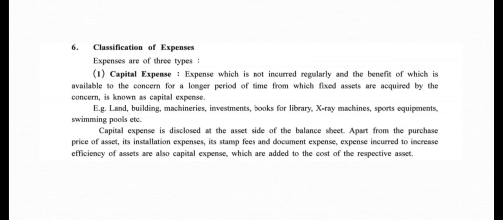Capital expense is disclosed at the asset side of balance sheet. We have seen that capital incomes are shown at the liability side, so capital expenses are shown at the asset side, and normally from capital expenses assets are acquired. Apart from the purchase price of asset, its installation expense, its stamp fee and document expenses, expense incurred to increase efficiency of the asset are also capital expenses, which are added to the cost of respective asset.